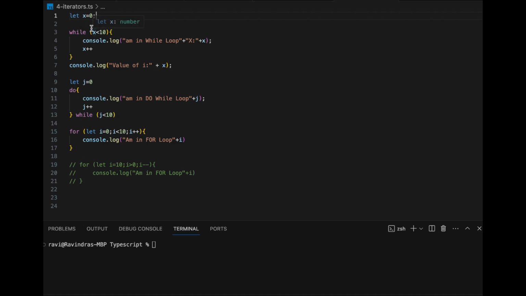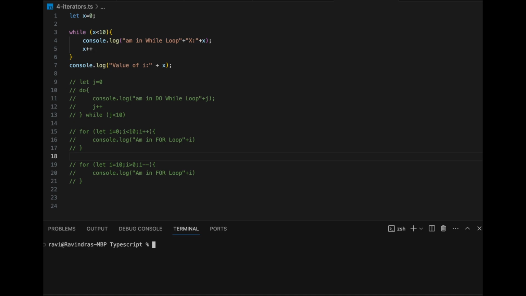So now I am saying if x is less than 10, while is like the if conditions we learned before in another video. x is less than 10, 0 is less than 10, it is true, right? So as long as this condition is true, I am saying execute these two lines of code. console.log while loop x, 1, 2, 3, like that it will print, right? Let me comment this out for now and then save it. If you see the dot here, it is not saved. You have to save now.